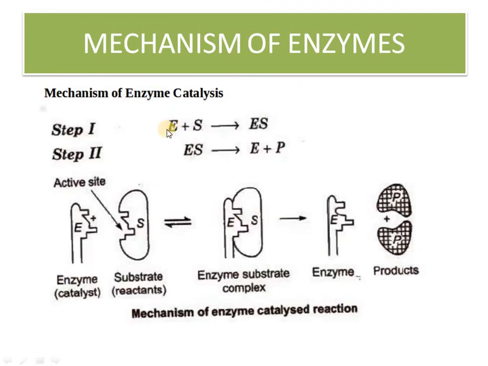So this is the step: enzyme plus substrate. Substrate is nothing but reactant. And the nature of the reactant should be like that. The enzyme has a specific lock and key mechanism; this is the enzyme, this is a portion there. It should fit here. Otherwise, if the active sites are not matching, it will not undergo a chemical reaction. So enzyme plus substrate gives the enzyme-substrate complex. The enzyme-substrate complex forms the products, and the enzyme is recovered, regenerated, and can be used again and again. So this is known as the lock and key mechanism.